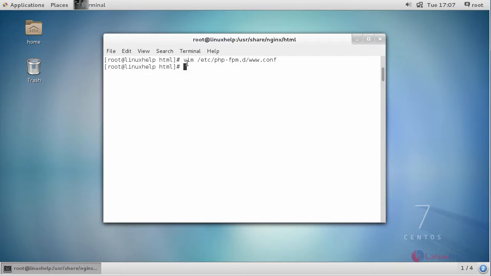Now save your changes and start your PHP-FPM service. Provide owner permission for your PHP-FPM configuration file. Now restart it.